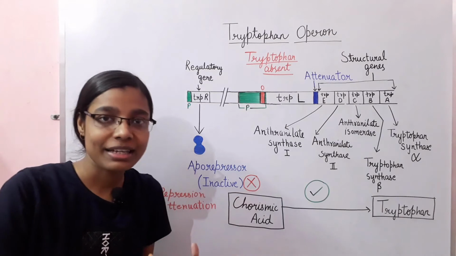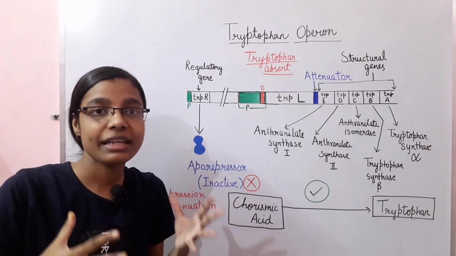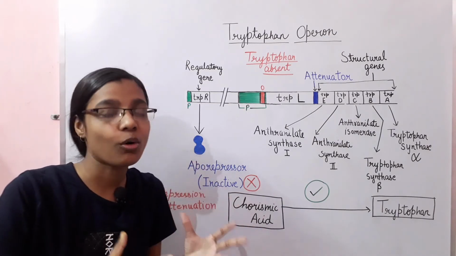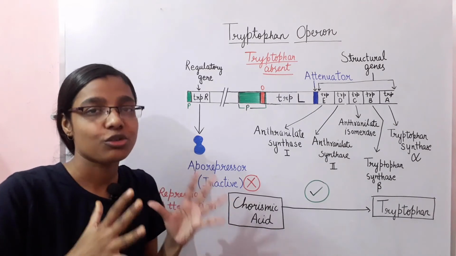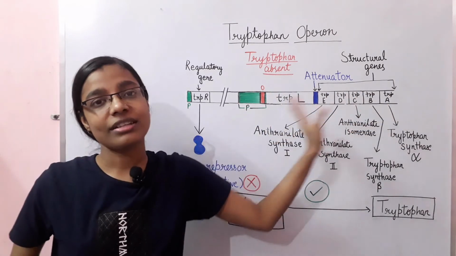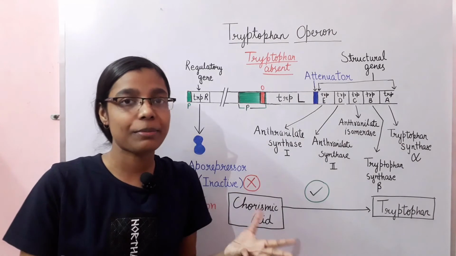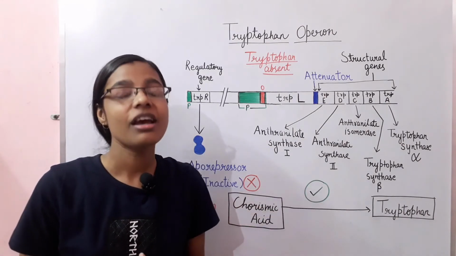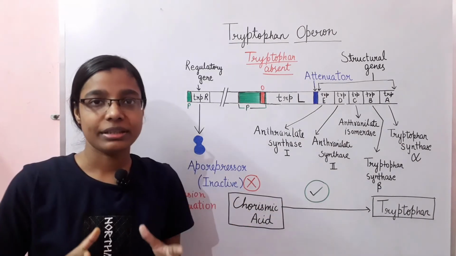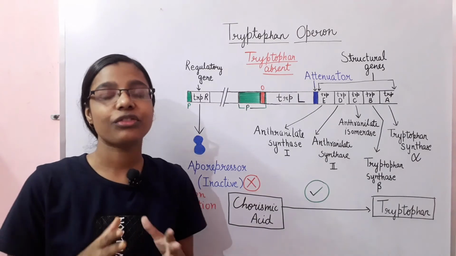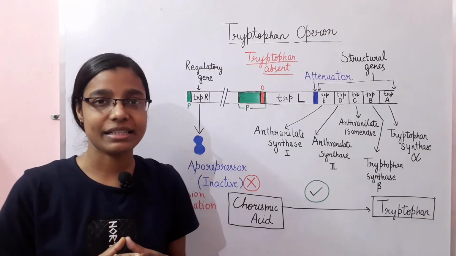Because the tryptophan is absent, the E. coli needs to use the mechanism of the synthesis of tryptophan. So in this case, the transcription and translation of these genes need to take place so that tryptophan can be formed. Okay, so in this way the formation of tryptophan will take place in such a situation.